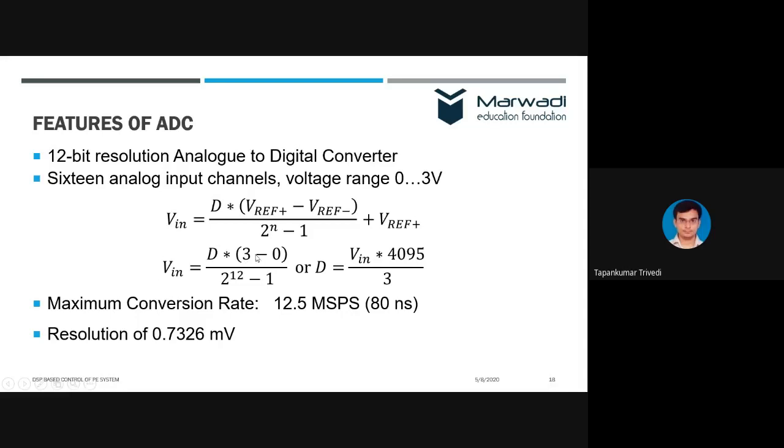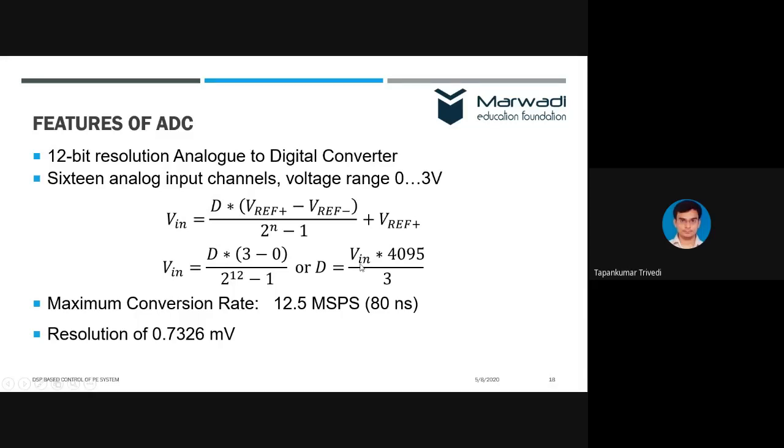We only need to know that 3 is the upper value, 0 is the lower value, D is the digital binary number, and it is 12 bit, so it is going to be 2 raised to 12 minus 1. This is the equation for ADC, right? It's a common equation used in all ADC. From that, we can find out the digital binary value from a given Vin.